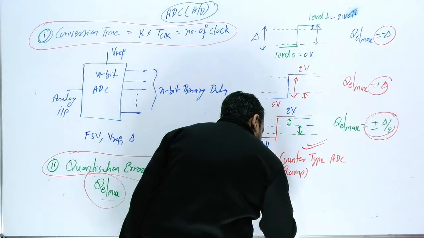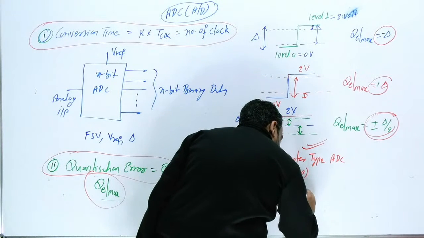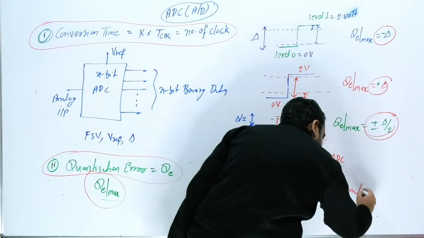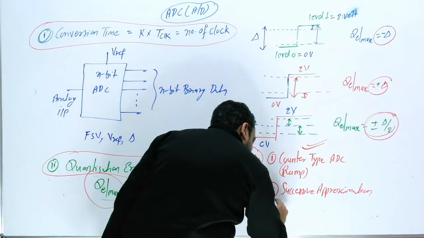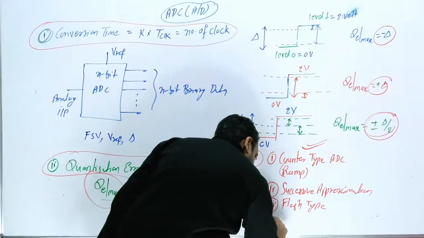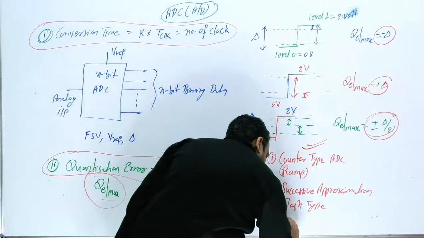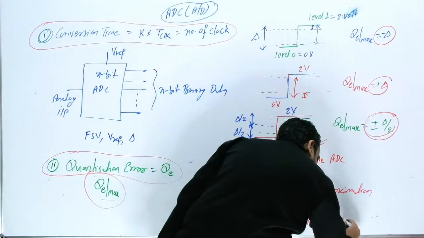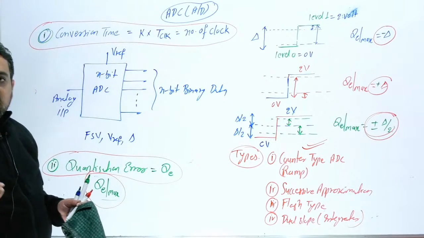Now the second type is the successive approximation type ADC. Number three is the flash type. This will be fast because the name is flash type. And number four is the dual slope, which is also called the integrator type ADC.